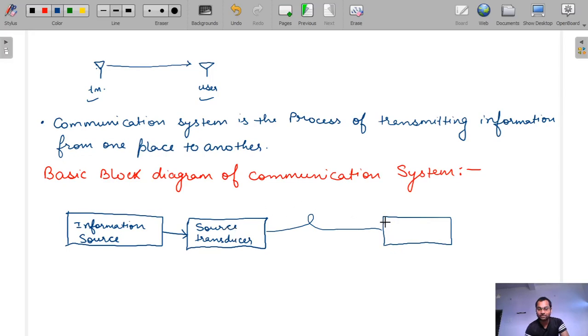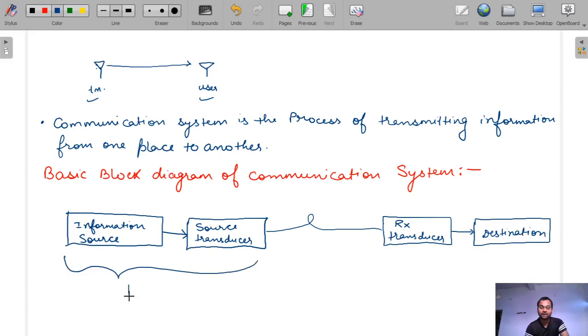The receiver transducer receives the electrical signal and converts it back into the information. That is the function of the receiver transducer. After this it is given to the destination or the user, and then the user uses that information signal and gets the information. So you understood the communication process.